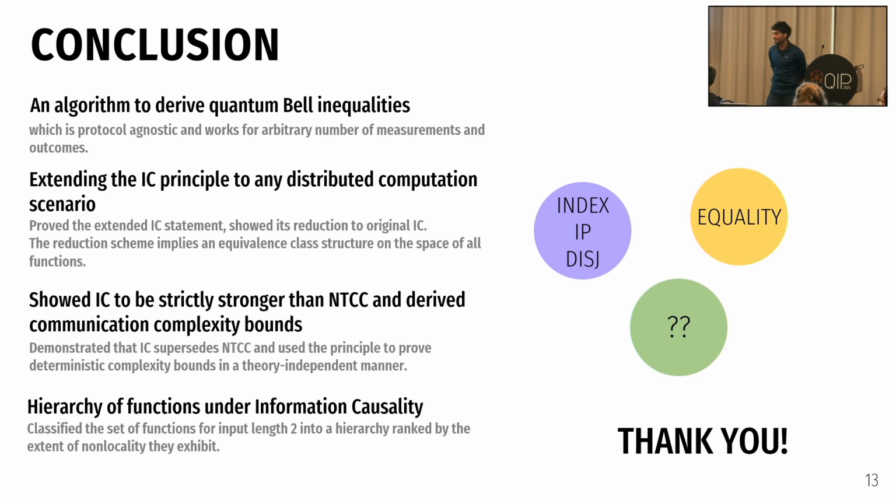Thanks for the talk. It was a nice result. So do you think you can use it to obtain sharper bounds for QRACs? So the bounds which we had were already the quantum ones, so I don't think they can get sharper. I see. But for other QRACs, these are not tight, and the fact that they are not tight is a Pandora's box, so to speak, because we don't know if the information causality set coincides with the quantum set. Okay. Because you recover a quantum bound for the index function, which is just a QRAC, right? Yes. I was just wondering, if you consider more complicated versions of QRACs, you could obtain sharper bounds.